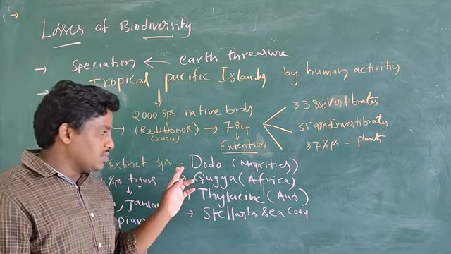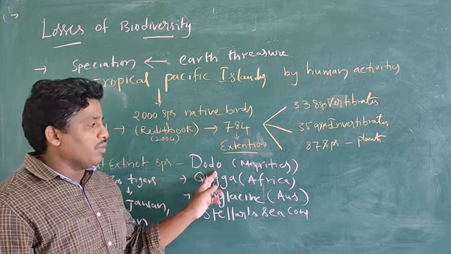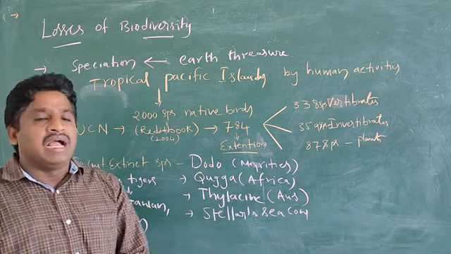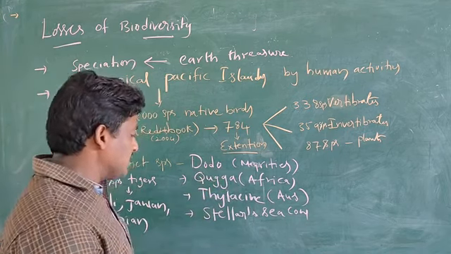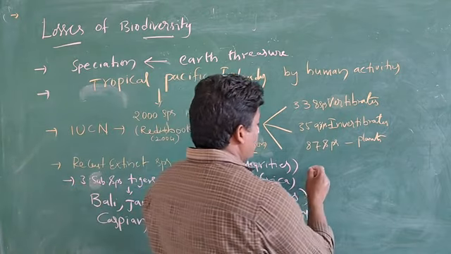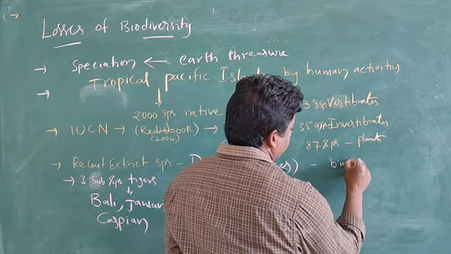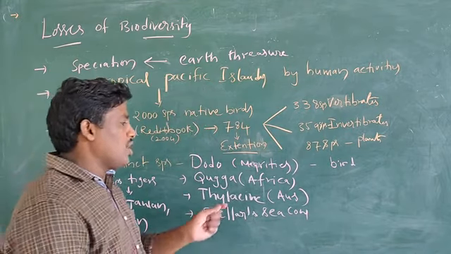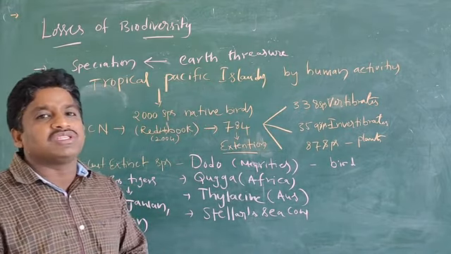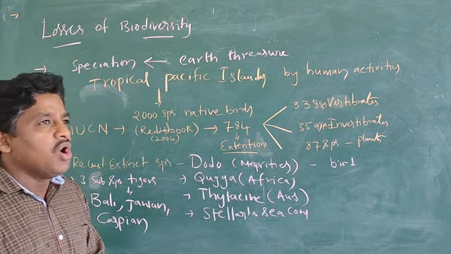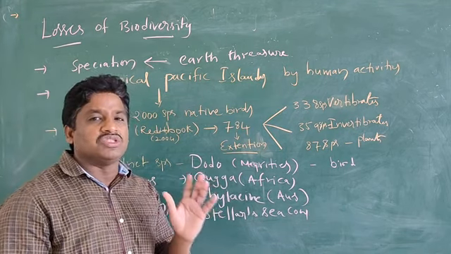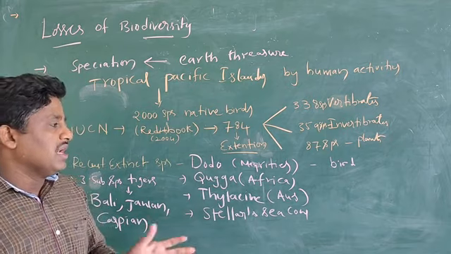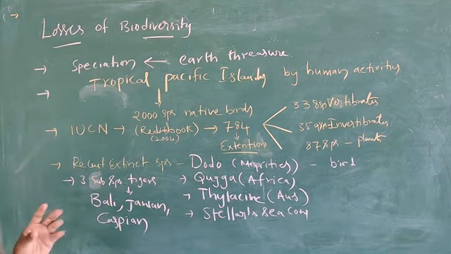The recent extinct species such as the dodo. A dodo is a bird. And also the Quagga. The Quagga has a close relationship with the horse and the zebra.